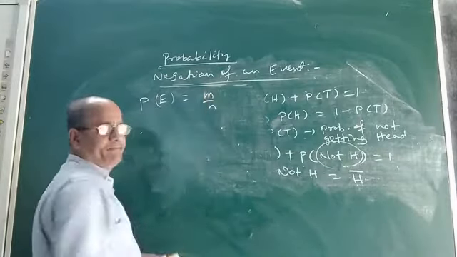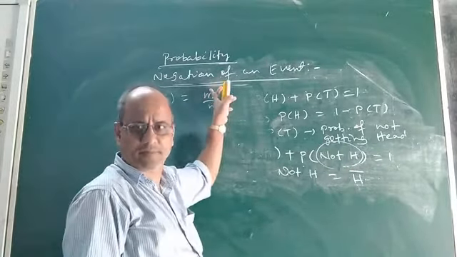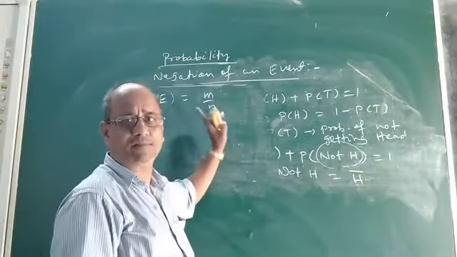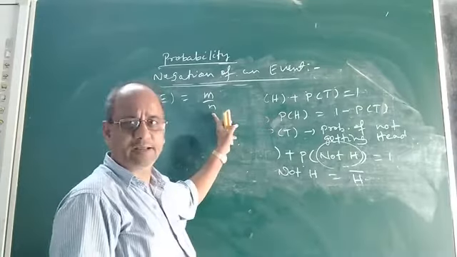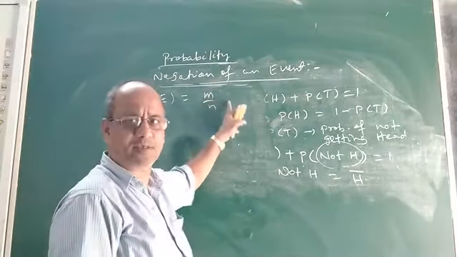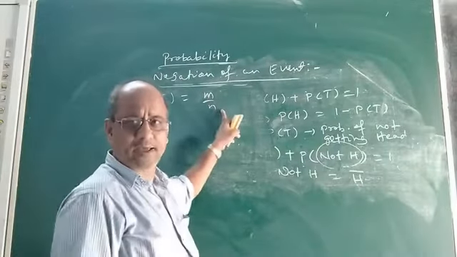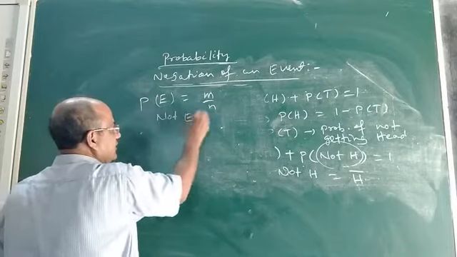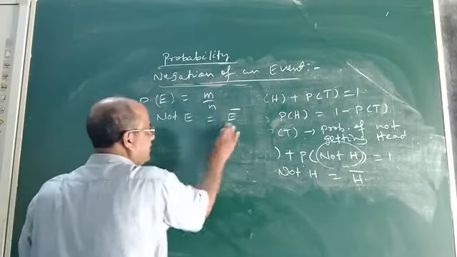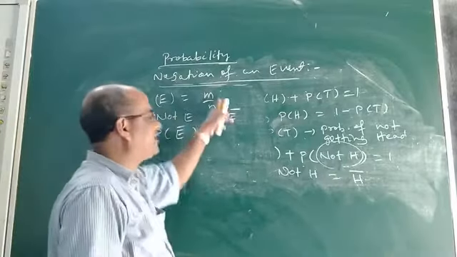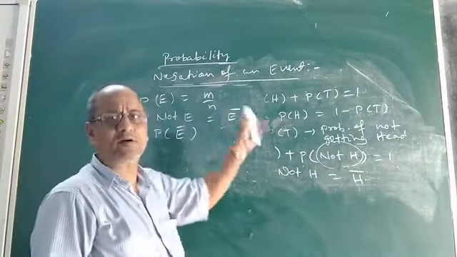M by N, where M is the number of favorable outcomes or elementary events and N is the total number of outcomes or elementary events. So P of E is M by N. Then not E is denoted by E bar. Then what will be P of not E?